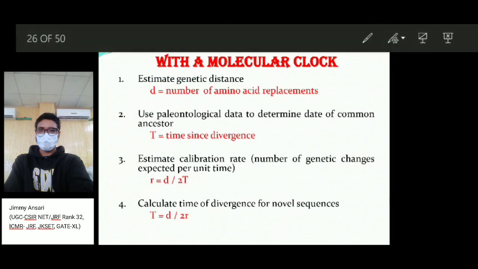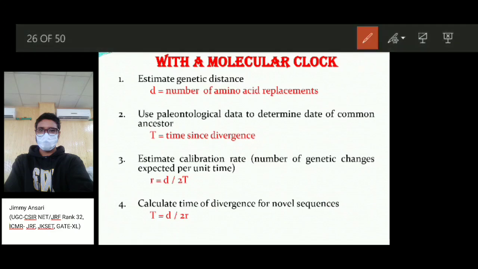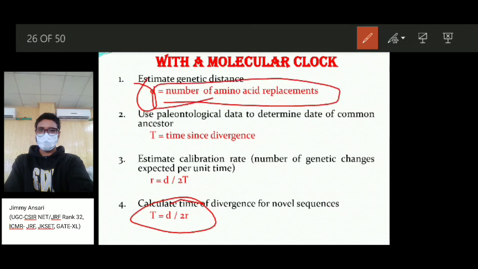To measure evolutionary time with a molecular clock, we use a formula: T = D/2R. D is the genetic distance, the number of amino acid replacements. Like in a chain of DNA, if there is a change in sequence, the amino acid sequence in the mRNA will also change.